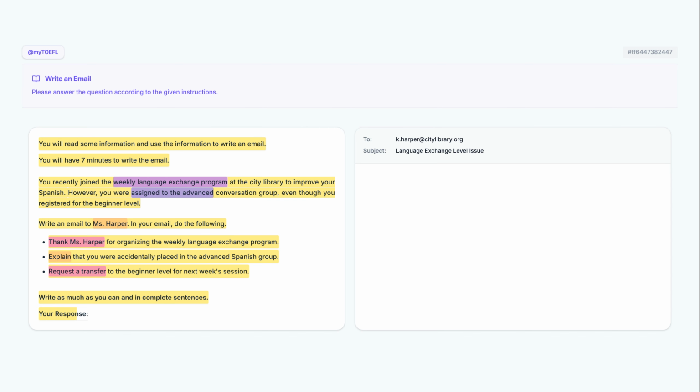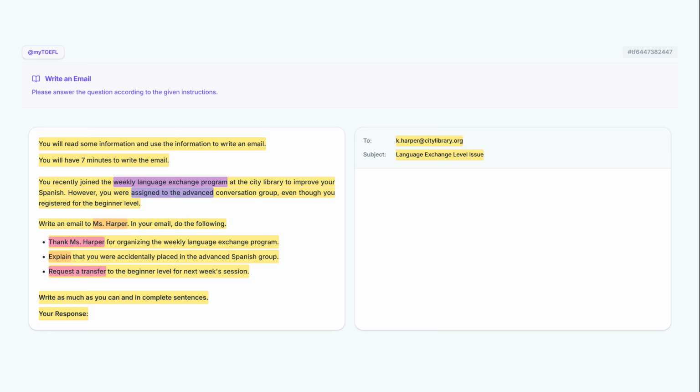Your response. K. Harper at City Library dot org. This field shows the recipient's official email address at the library. Language exchange level issue. A good subject line should be direct. Here, it immediately identifies that there is a level issue with the exchange program.